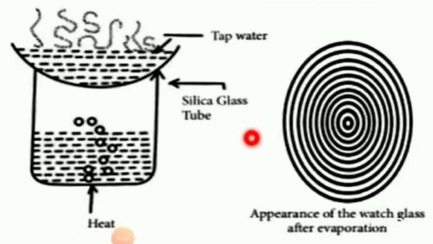What do you see on the watch glass? After evaporation, you can see a number of concentric rings of solid matter deposited on the watch glass. This is the concentric ring, right? These are the dissolved solids left behind after the evaporation of water.